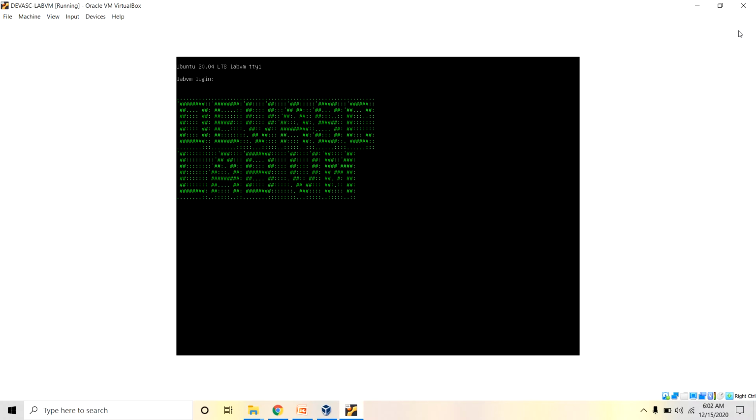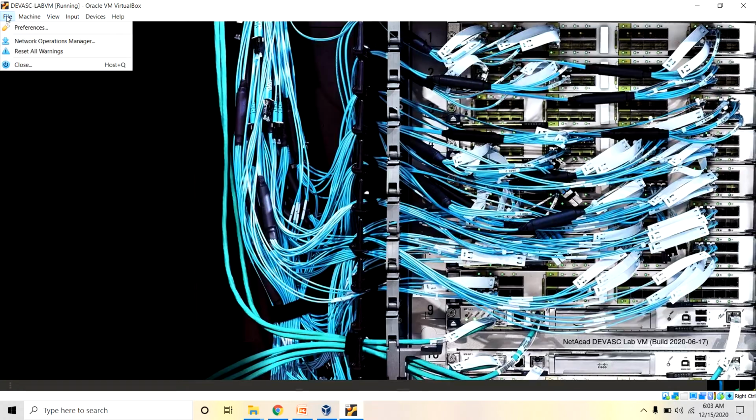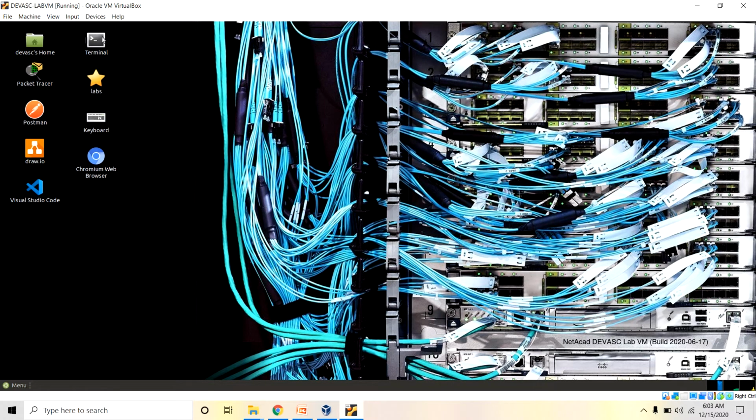Okay, that is the DevNet lab virtual environment. This is the environment for running the DevNet lab. In this environment you can implement this complete DevNet Associate course.